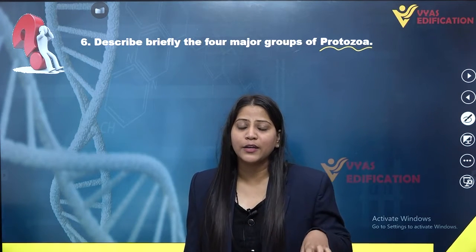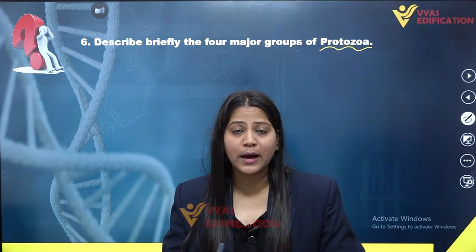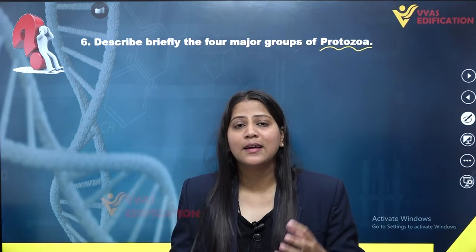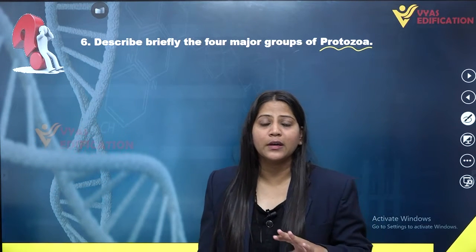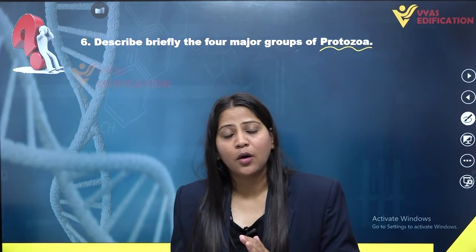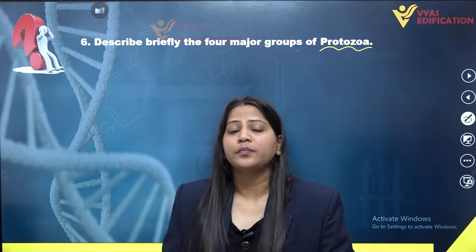All these types of nutrition are included in heterotrophic nutrition. They are not autotrophic at all. All the protists are heterotrophic in nature.